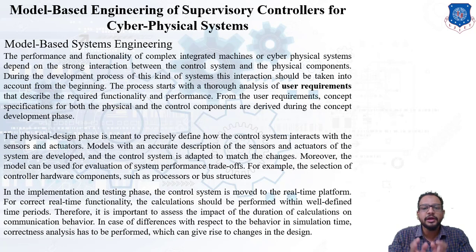It is important to assess the impact of the duration of calculations on communication behavior, and if there is any variation with respect to the behavior of the simulation time, correctness analysis is performed, which can give rise to a change in the design model of the control system. So this is how the implementation and testing phase operates. So remember: development phase, physical design phase, implementation and testing phase. Okay, now let's move on.